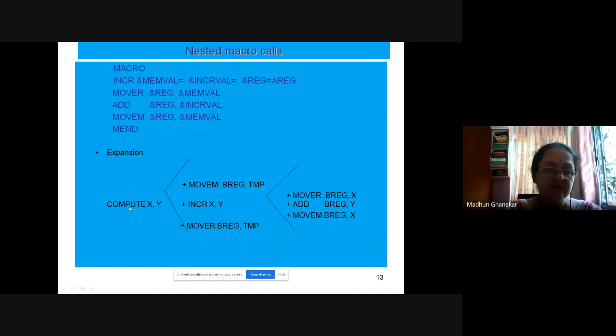That is the expansion for the compute macro.